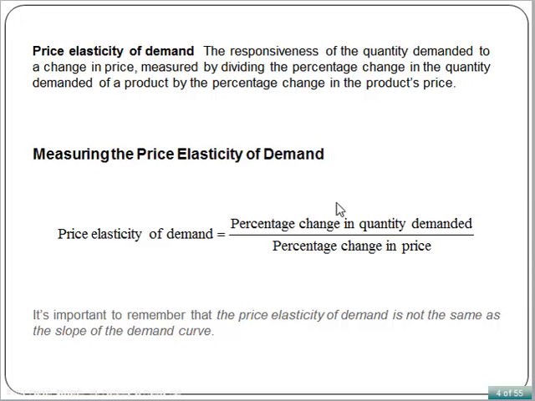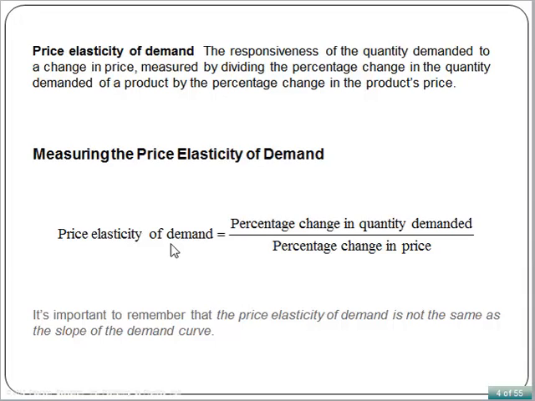When quantity demanded is not very responsive to the price change, the percentage change in quantity demanded will be less than the percentage change in the price, and the elasticity of demand will be less than 1 in absolute value. In this case, we say demand is inelastic.